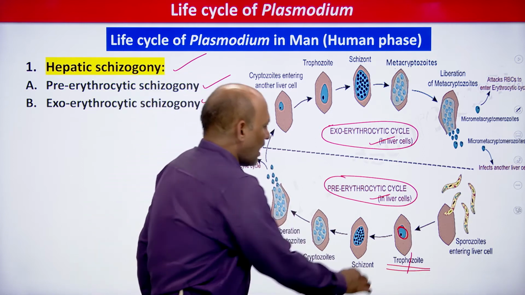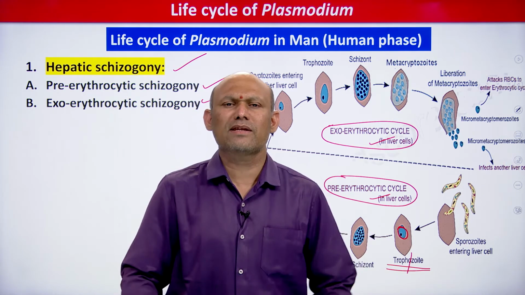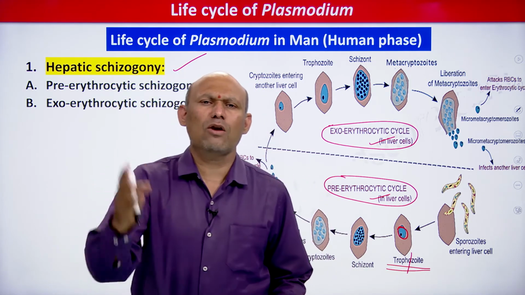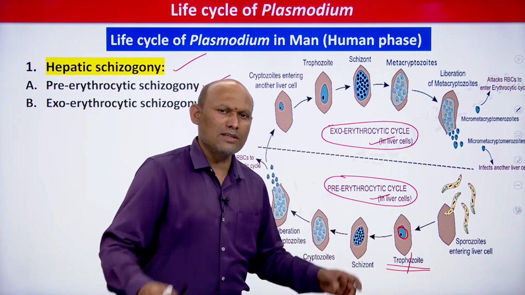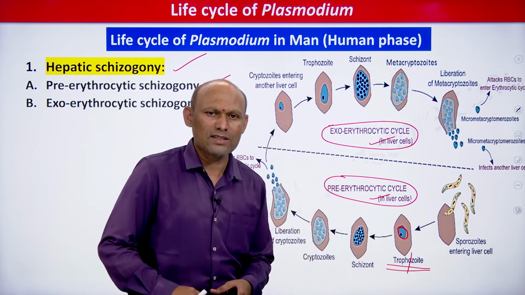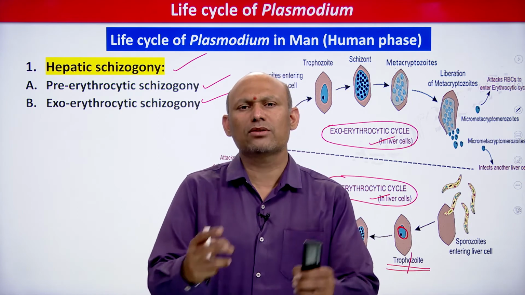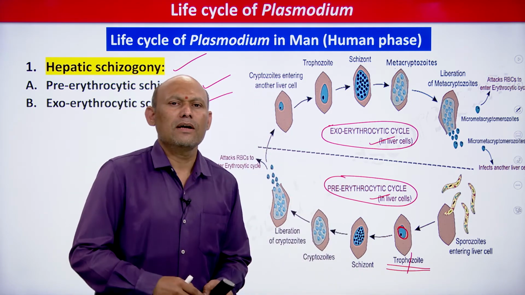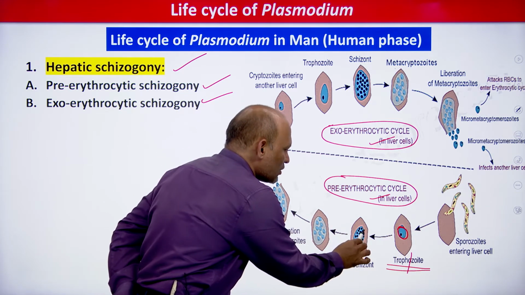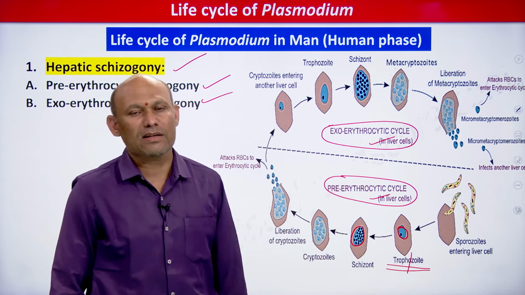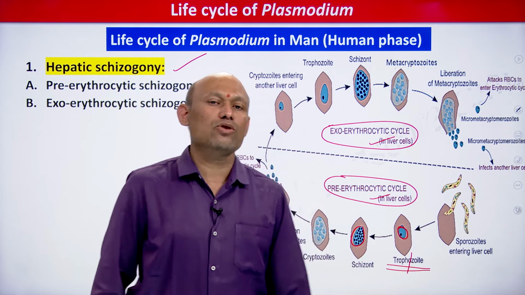And then what happens? The parasite becomes larger in size, right, so it fed a lot on the contents of the liver. After becoming larger, the nucleus of the parasite, that is the trophozoite stage, undergoes fission, student, right. Fragmentation, you can say fission or division, and it forms a large number of nuclei. You can see clearly a large number of nuclei are formed inside the parasite. And this multinucleate parasitic stage is called schizont.